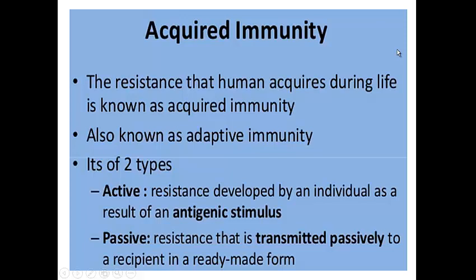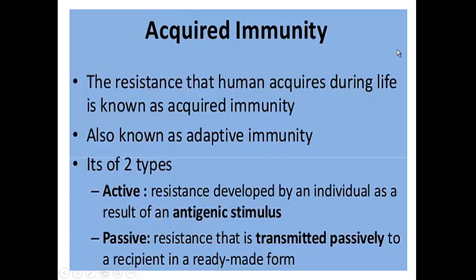In active immunity, during our lifetime, we come across antigenic substances or harmful microorganisms that infect our body. Once a human gets infected with this, our body keeps a memory of it, and that's why if a second attack comes, our body becomes much more active and can defend very well.